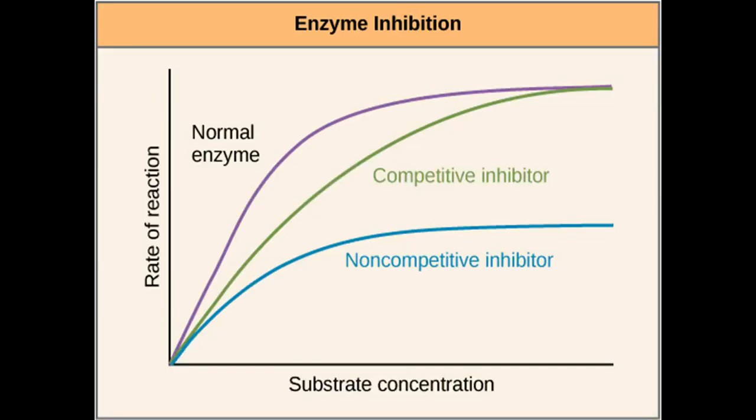Let's see the effect of non-competitive inhibitors on Vmax. As we know, the effect of non-competitive inhibitors cannot be overcome by increasing the concentration of substrate. Thus, non-competitive inhibitors decrease the apparent Vmax of the reaction. That is, the Vmax becomes decreased. Now, the effect on Km. Non-competitive inhibitors do not interfere with the binding of substrate to the enzyme. Thus, the enzyme shows the same Km in the presence or absence of non-competitive inhibitors.